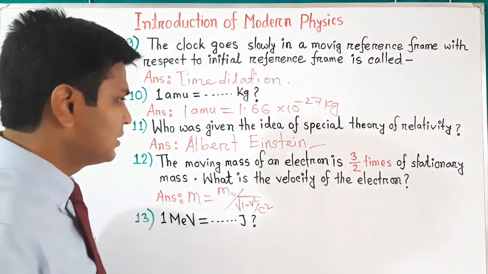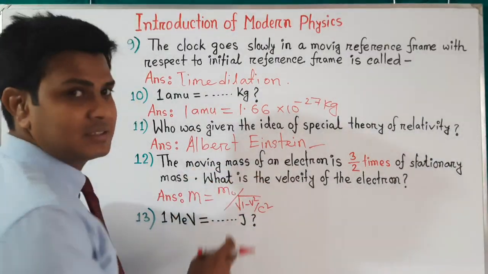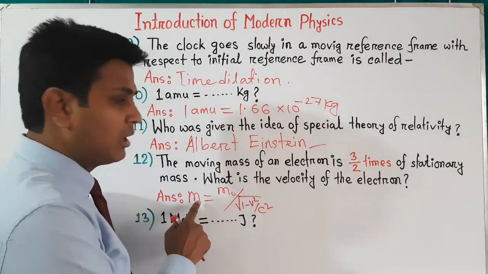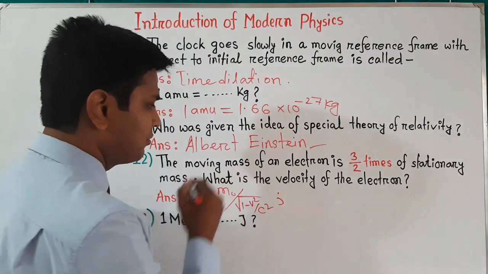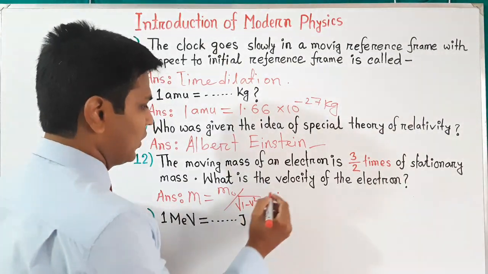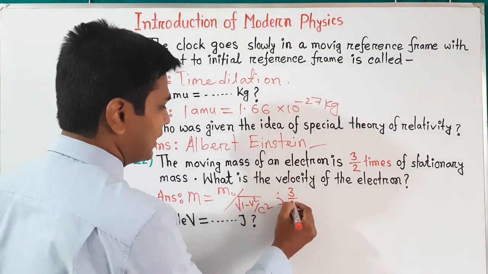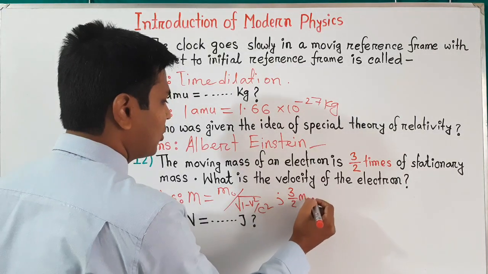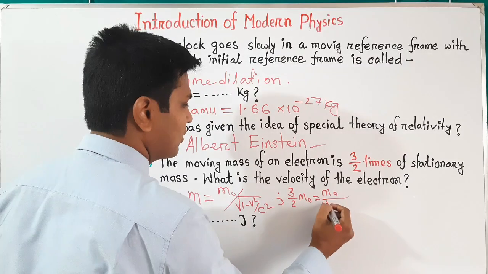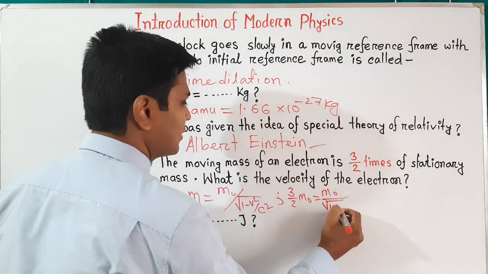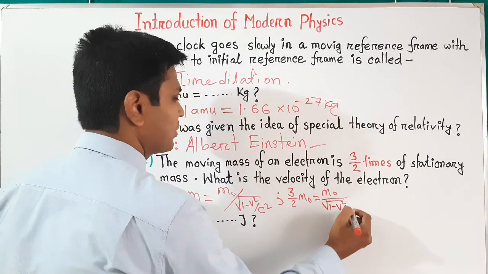And here the moving mass, that means m, is 3/2 times of m naught. So we can write here 3 by 2 m naught equals m naught over root of 1 minus v square by c square.